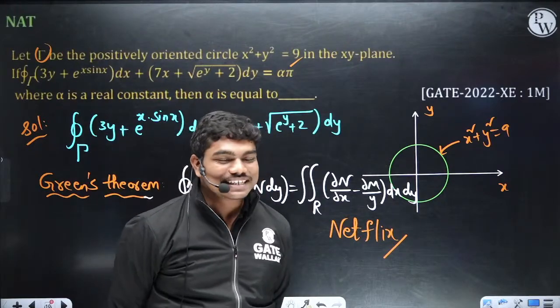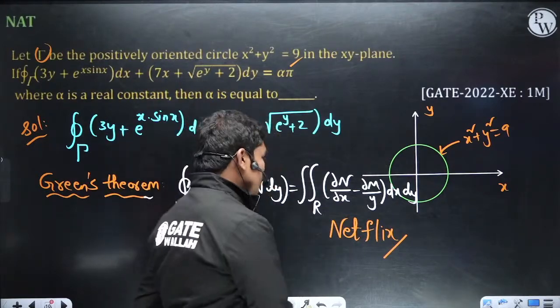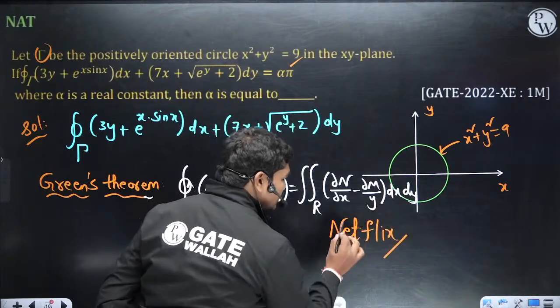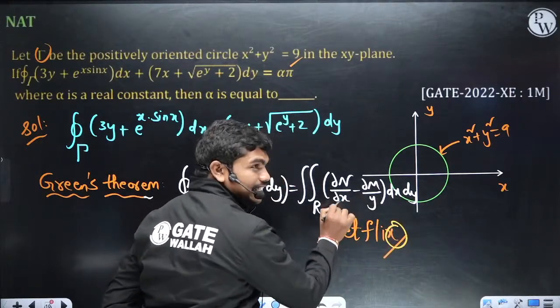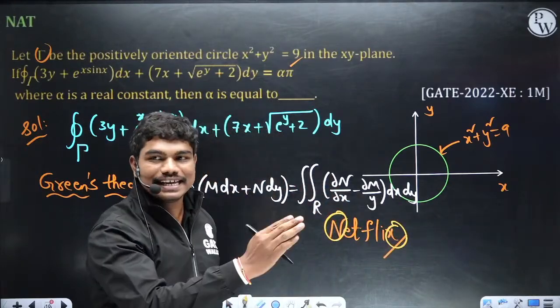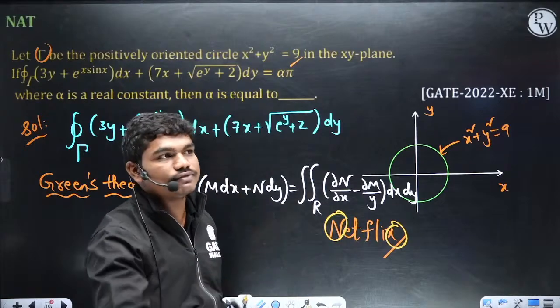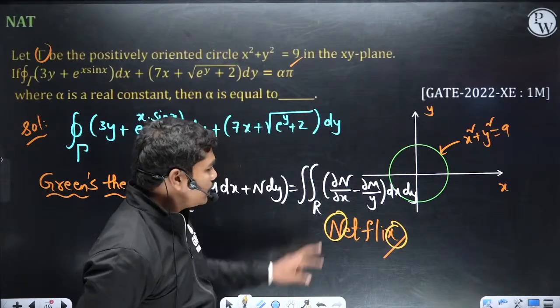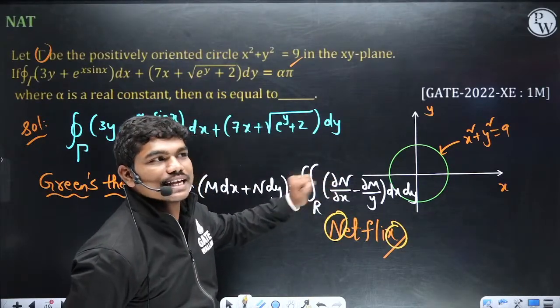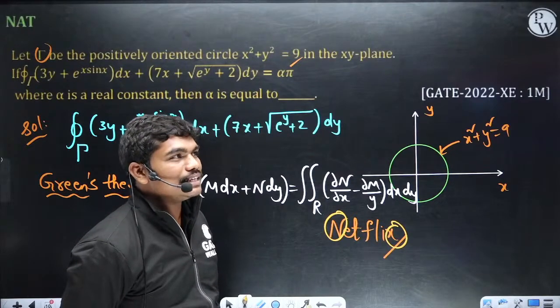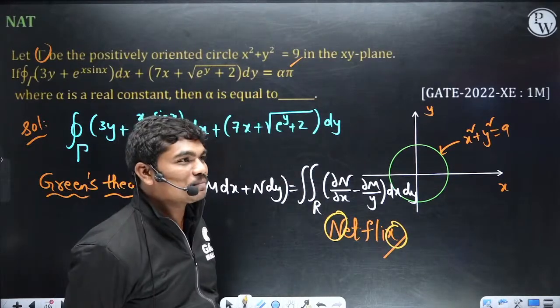So actually what happens is, if you remember this, then just remember this N and x combination. If you know N is for x, then obviously you know M is for y. Clear? That's how you can remember that N stands with x. Okay, so remember Netflix. Fine.